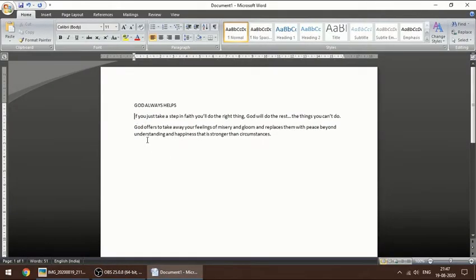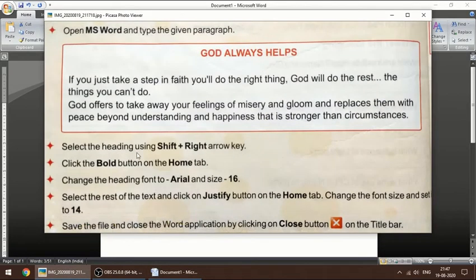You can do this with a mouse also. You have to click and drag. But this is an easier way because you are using the keyboard right now. Hold down the Shift key and, as I showed you in the video, right arrow. You press it once, it will select one letter. So you have to keep pressing it till it reaches the word helps. And what you have to do is select the heading using Shift plus arrow key.